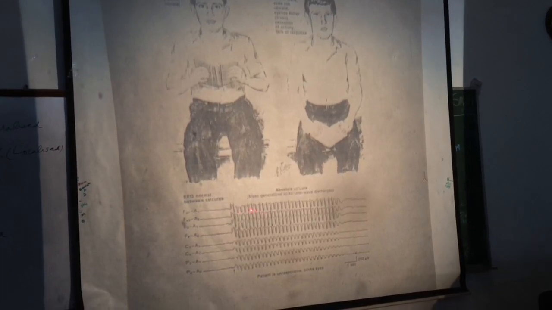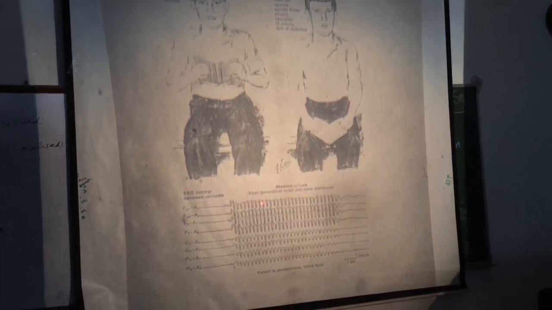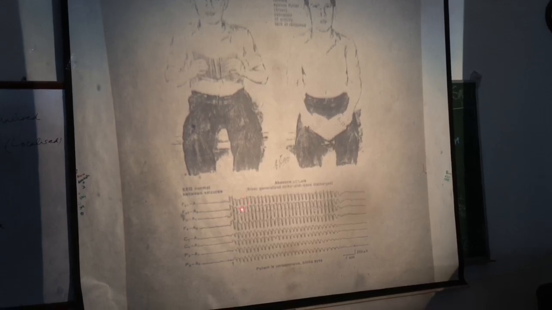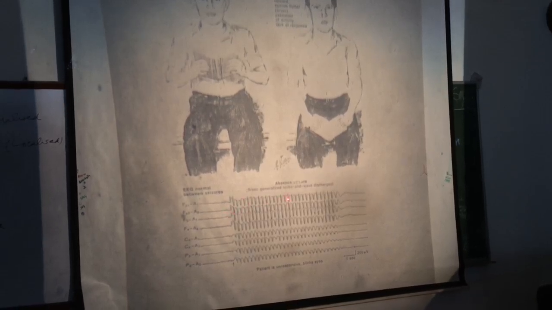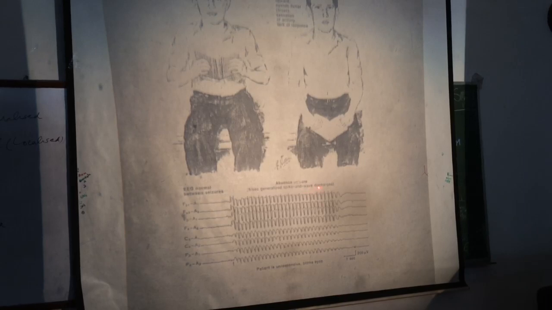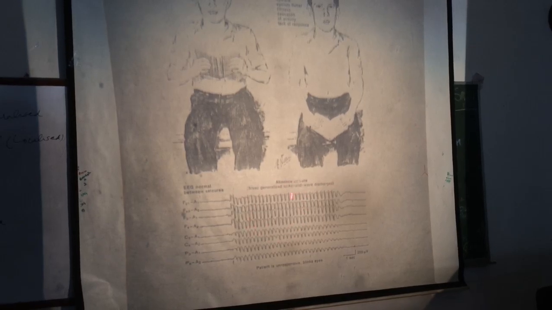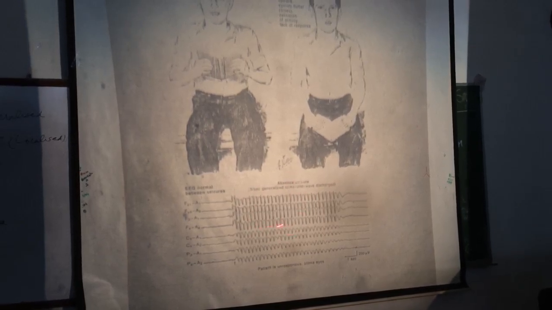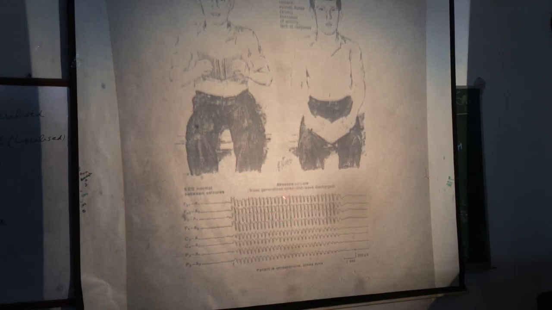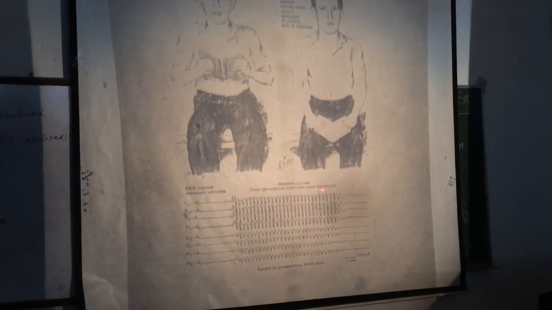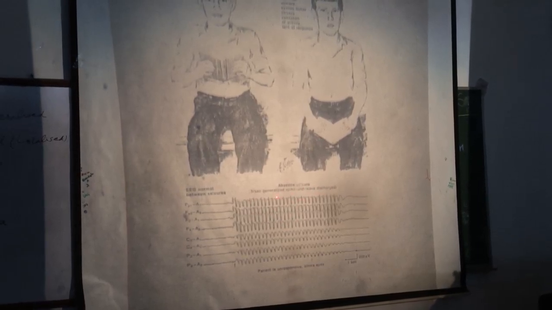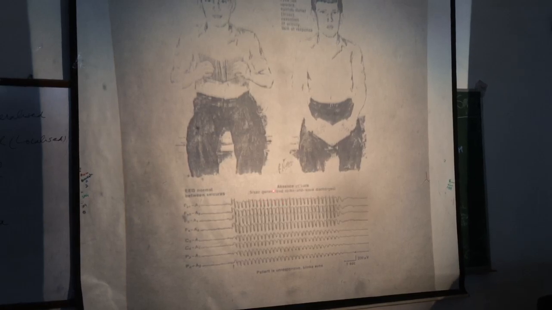Spike and dome, or spike and wave pattern, is typical of petit mal epilepsy or absence seizure.